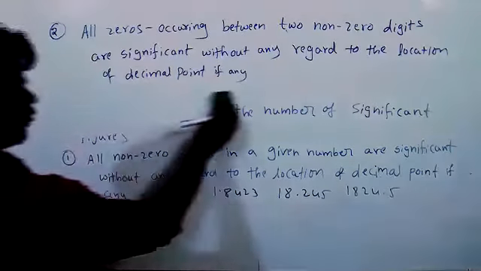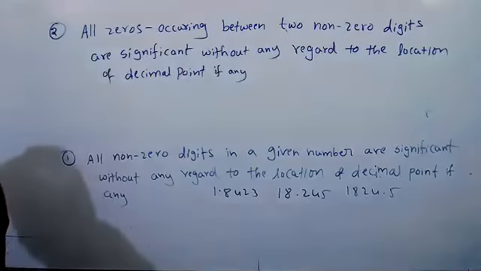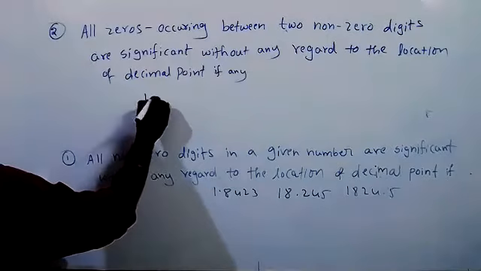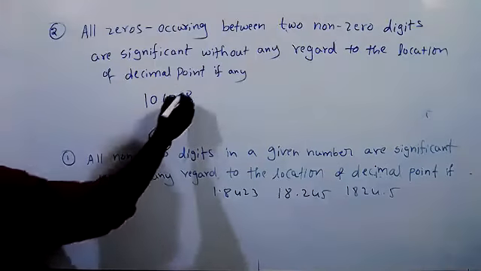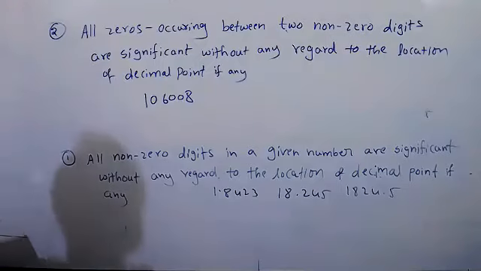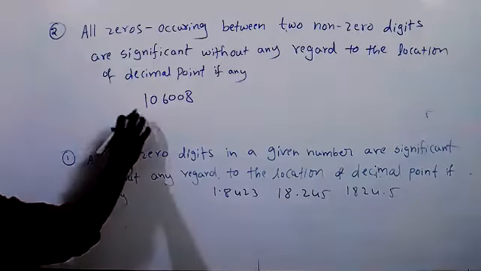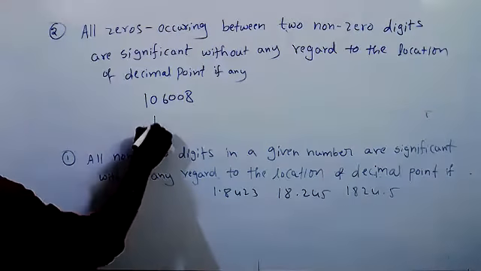Example: 106008. How many significant figures are here? 6: 1, 2, 3, 4, 5, 6.